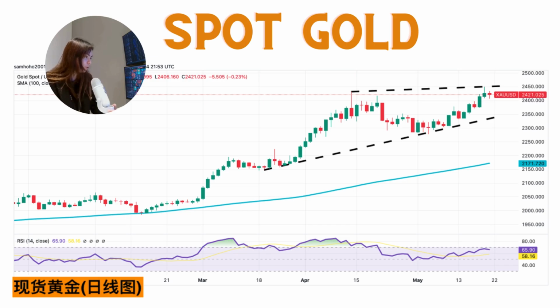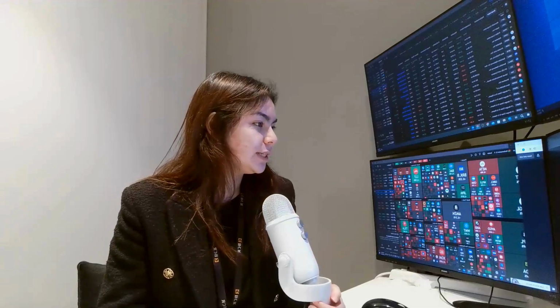Gold buyers will have to hold above 2,400 if yesterday's psychological level of $2,450 is to be breached. If gold prices continue to move higher, it could open the door to a new rally towards 2,500. However, gold sellers need to defend the 2,400 round figure with all their might. Failure to do so could trigger a fresh decline towards last Friday's low of 2,374. The next downside target is the 14-day simple moving average at $2,355. And this is the end of today's daily analysis.